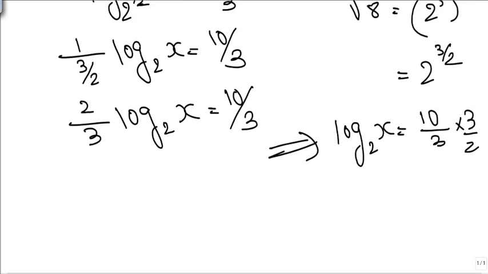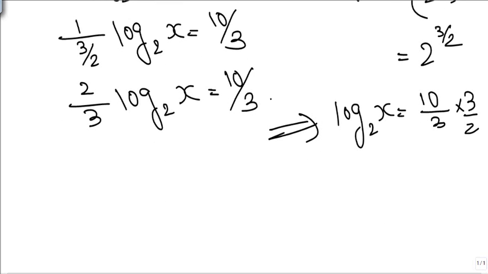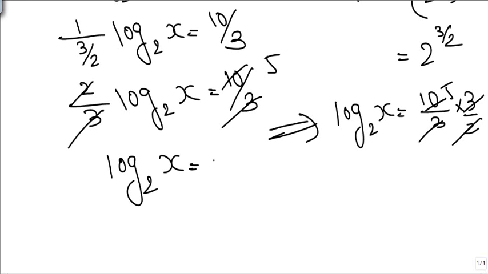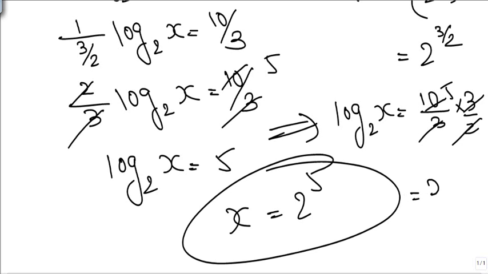So what we get solving it, nothing but ये इधर लिख दिया, सीधा सीधा कैंसिल हो गया, 3 कैंसिल हो गया, और you can say to this 5. So anyways what we know is log to the base 2x is 5. So x value is nothing but 2 raised to 5, that is 32.